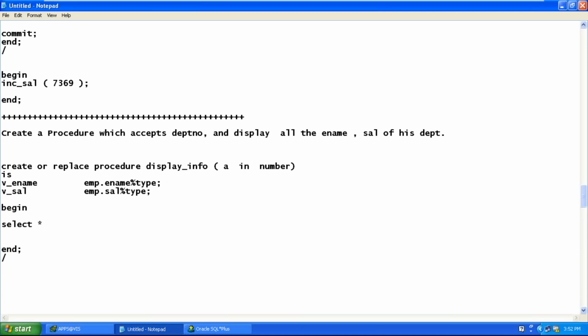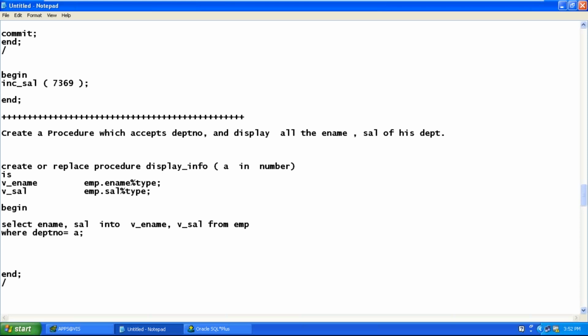Not star. When you write star, Jamal, you'll get all the 8 columns. You don't want all 8 columns, you want only 2 columns: ename comma sal. Into, not from. We should not use from, we have to use into. Perfect. Then we have the where condition on department number. Department number equal to, is it 10 or 20 or 30? What should it be? A. Perfect.